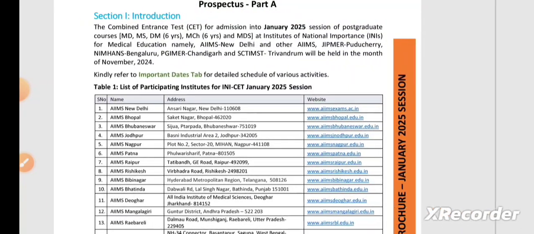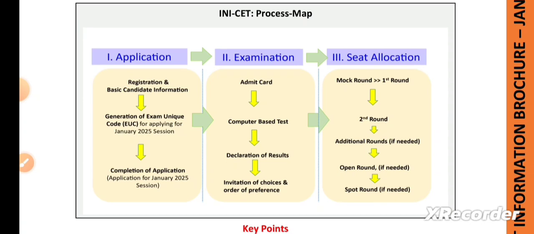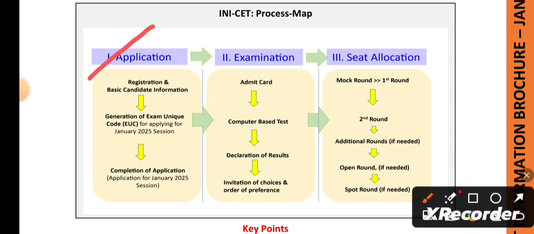This is for the first page of the prospectus, and in the second page they have explained the process map. The first step is the application form, that is, you have done all these things like registration and basic candidate information, and the EUC, that is the exam unique code. You have generated all these things. All of this is completed, you have also given your examination, and results have been declared. Now people are waiting for the seat allocation.